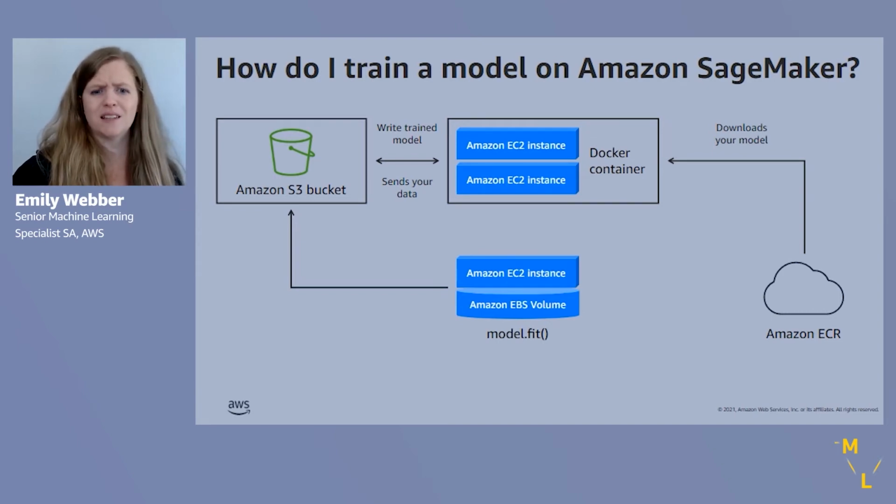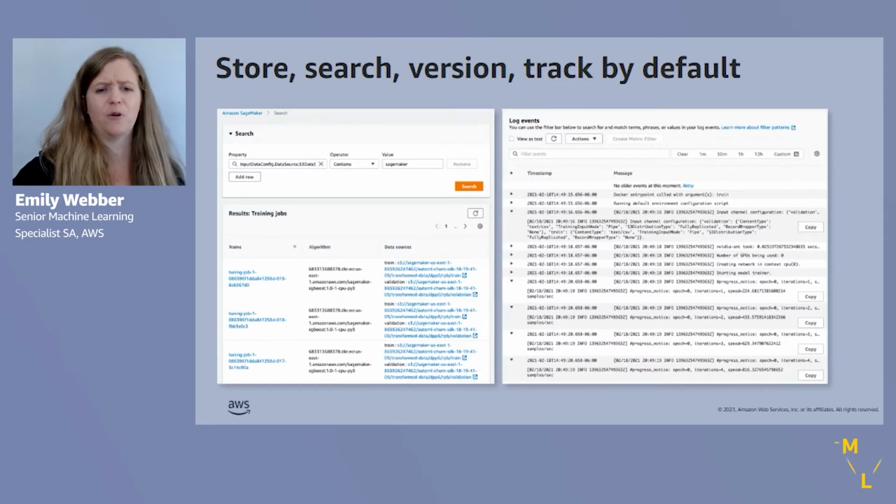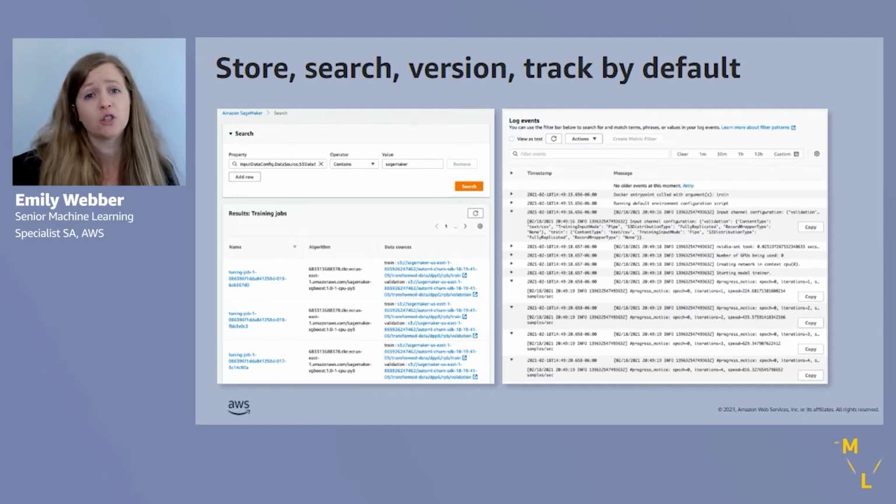But let's cover training a little bit more here. So what we want to know is that when you are training models on SageMaker, they are stored, they are searchable, they are versioned, and they are tracked by default. All of the artifacts, all of the metadata, all of your scripts, your hyperparameters, your performance results, your data sets, your images, again, all of those are stored as metadata for that job.